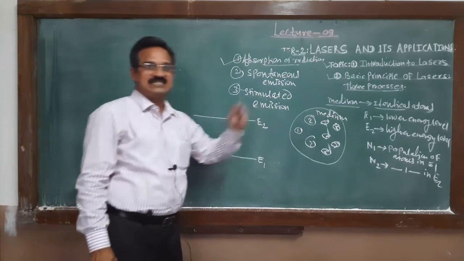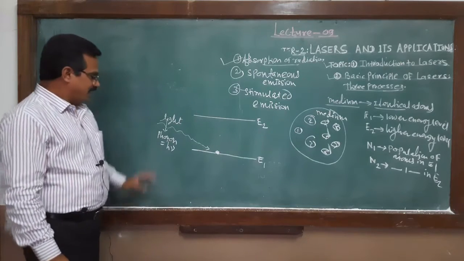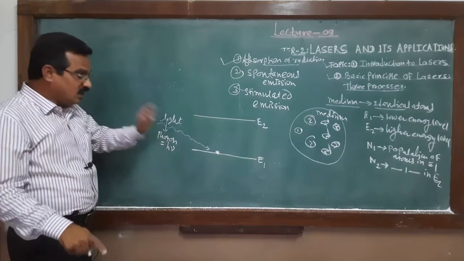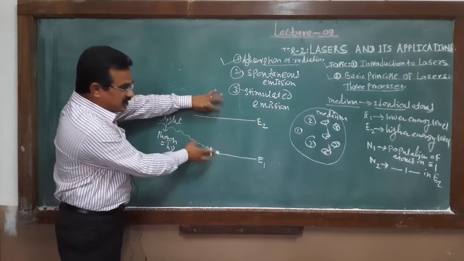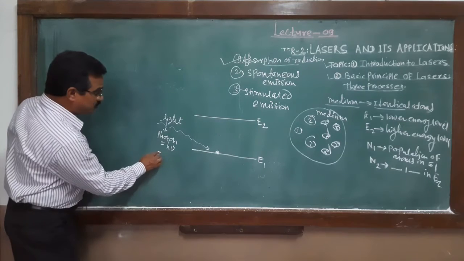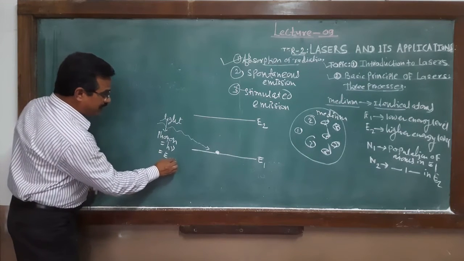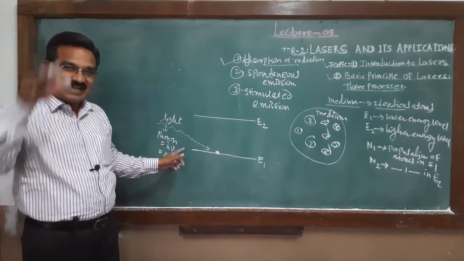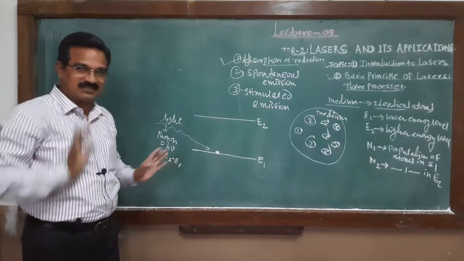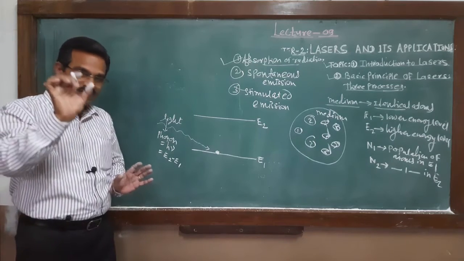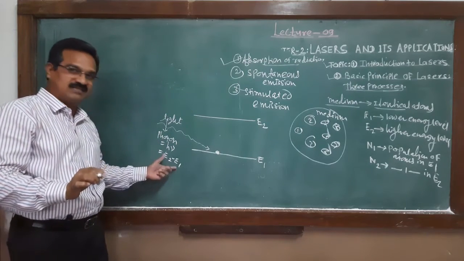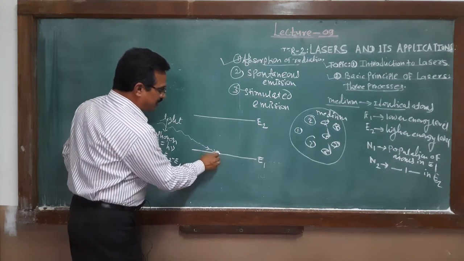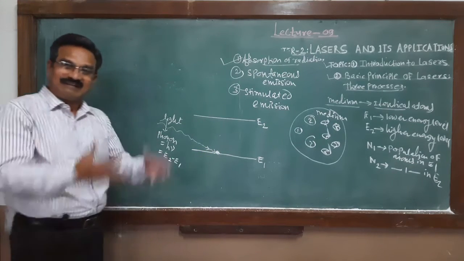If the energy of the photon is equal to the difference of these two energy levels, that is, if h mu is equal to E2 minus E1, then the energy of the photon is absorbed by this electron or that atom.